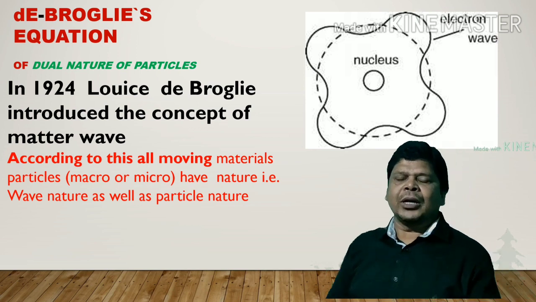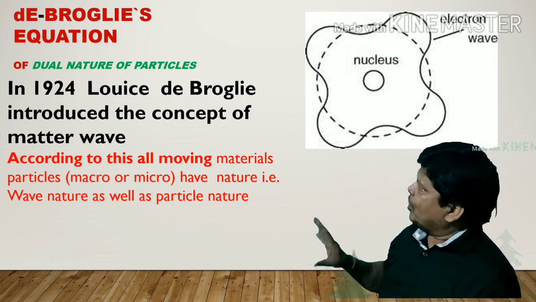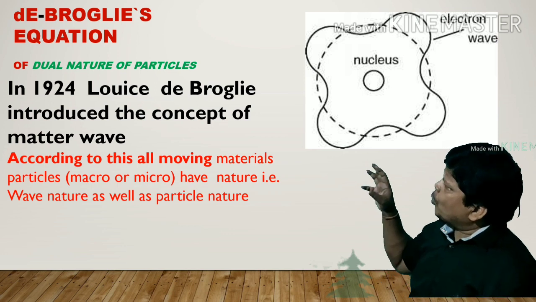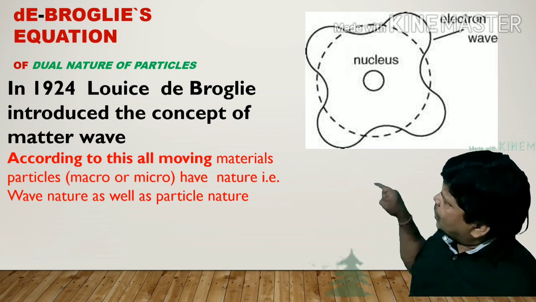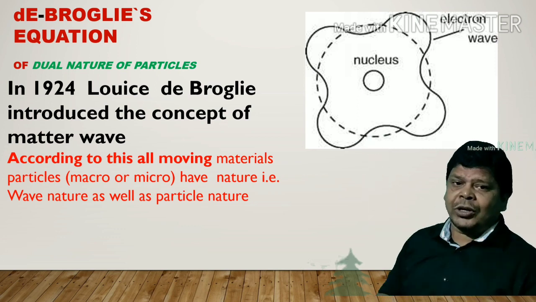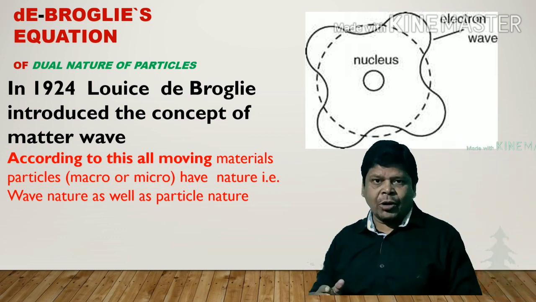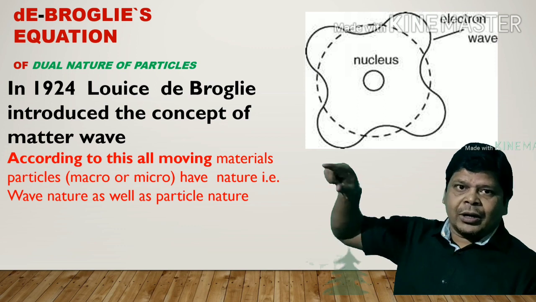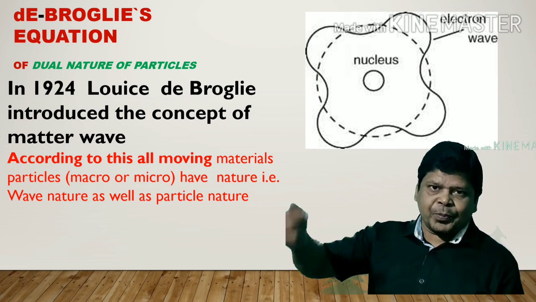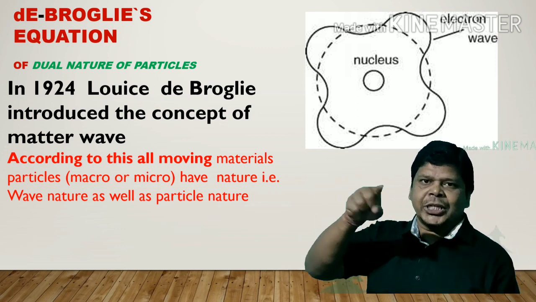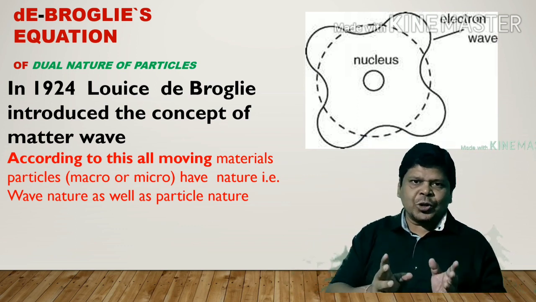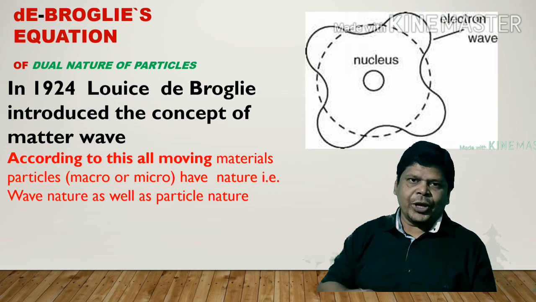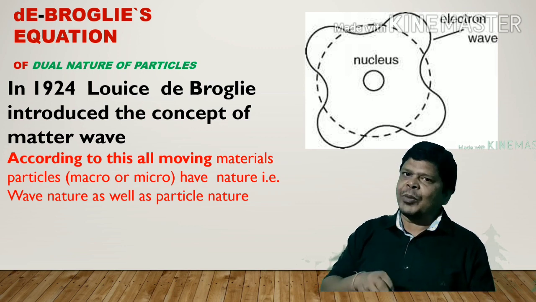If we compare the orbit of Bohr's and de Broglie's, according to Bohr's, electrons revolve in different circular paths, and according to de Broglie's, electrons cannot revolve in a different track. It can revolve in a zigzag track. This is because electron possesses both the natures, wave nature as well as particle nature.